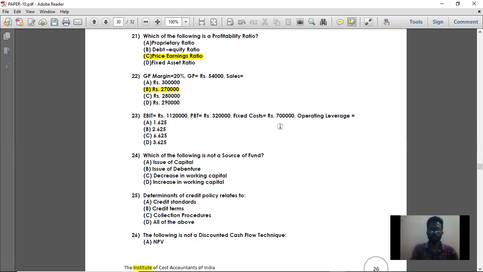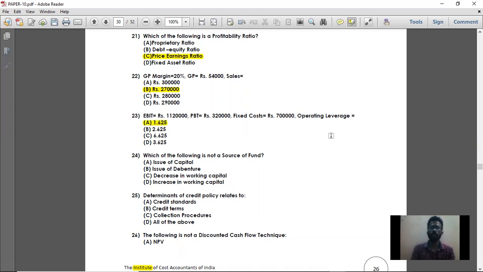So 11,20,000 plus fixed cost of 7 lakhs. How much are you getting? You are getting 18,20,000. That 18,20,000 is nothing but contribution. So the operating leverage formula is contribution divided by EBIT. Contribution is 18,20,000 divided by EBIT, which is 11,20,000. What is the value you are getting? 1.625. That is option A.